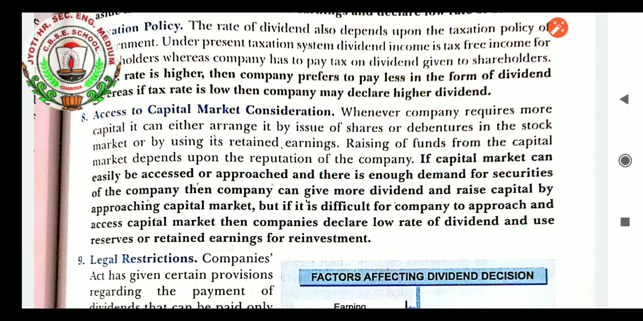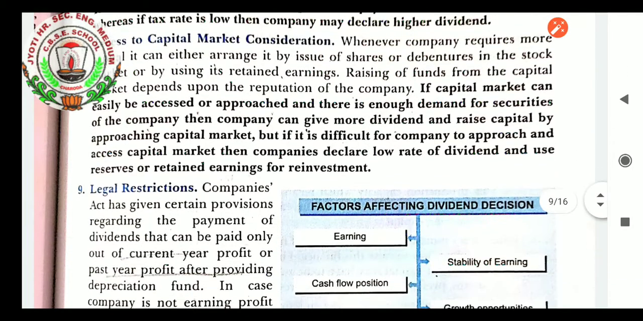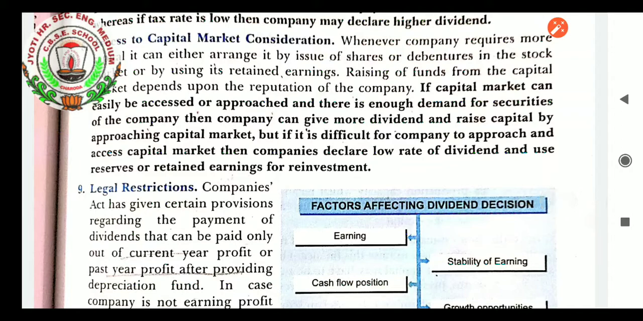This means when the share price is high, people are ready to purchase the shares of the company. There is a high demand for the shares of the company. At that time the company can think of a higher rate of dividend. But when your company's share demand is less, it is difficult for the company to approach and access the capital market. Then the company declares a low rate of dividend and uses reserves or retained earnings for reinvestment.